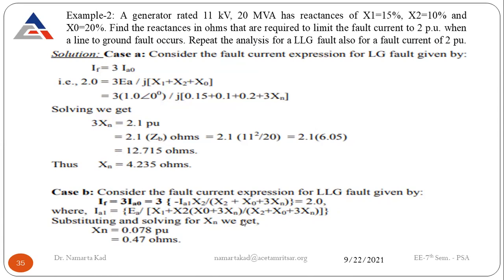Just put down all the values: EA is there in the question, IA is 2, X1, X2, X0 are there, and Xn we have just calculated. Now you can recalculate for this double line to ground fault and solve for Xn. It comes out to be 0.078 per unit, and convert it into ohms following the same procedure, kV square divided by MVA, and we get the answer in ohms.